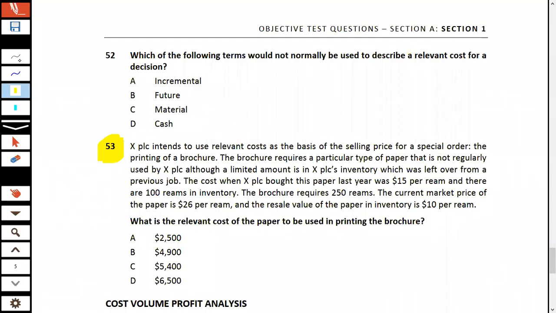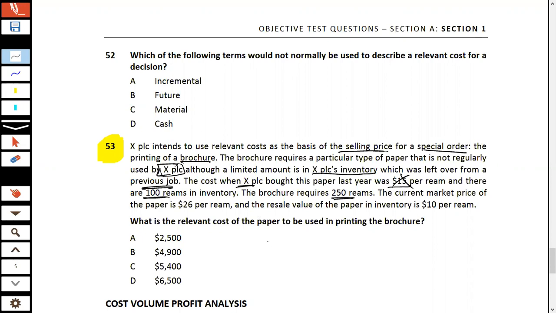Now it says XPLC intends to use relevant cost as the basis of the selling price for a special order, the printing of a brochure. The brochure requires a particular type of paper that is not regularly used by XPLC. Although a limited amount is available in XPLC's inventory, which was left over from a previous job. The cost at which XPLC bought this paper was this. So this is a sunk cost. This is irrelevant. And there are 100 reams in the inventory.